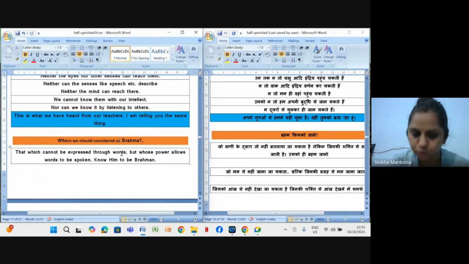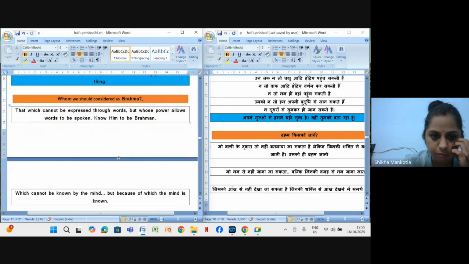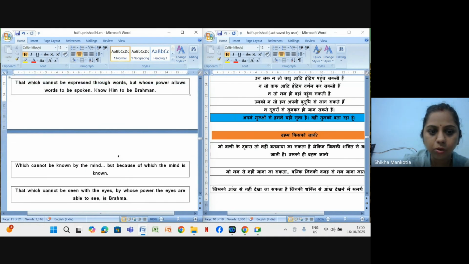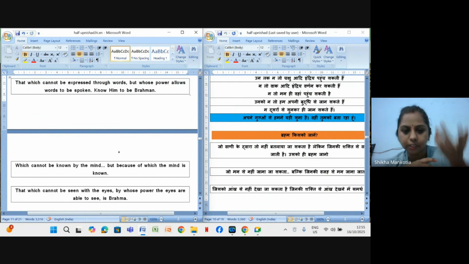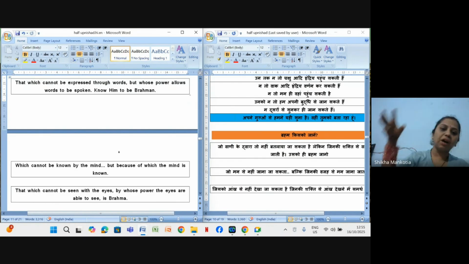We should know that power as Brahma, which cannot be known by mind, but because of which the mind is known. जिसको हम मन से जान नहीं सकते, लेकिन जिसकी वजह से मन जाना जाता है, that should be known as Brahma. That which cannot be seen by eyes, but by whose power eyes are able to see. Are you getting my point?